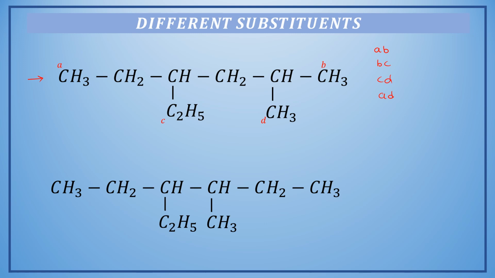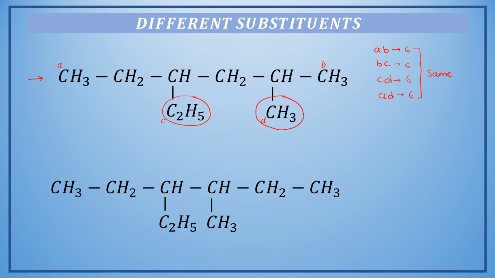But if we compare each of these carbon chains, we will find that there are 6 carbon atoms present in each of these chains, and hence they are essentially the same. So we will move ahead and mark AB as the parent chain, and hence these two groups will be substituents here.